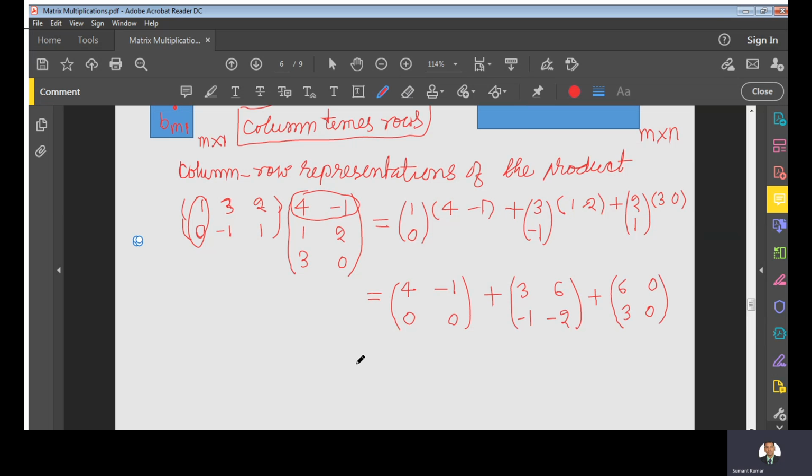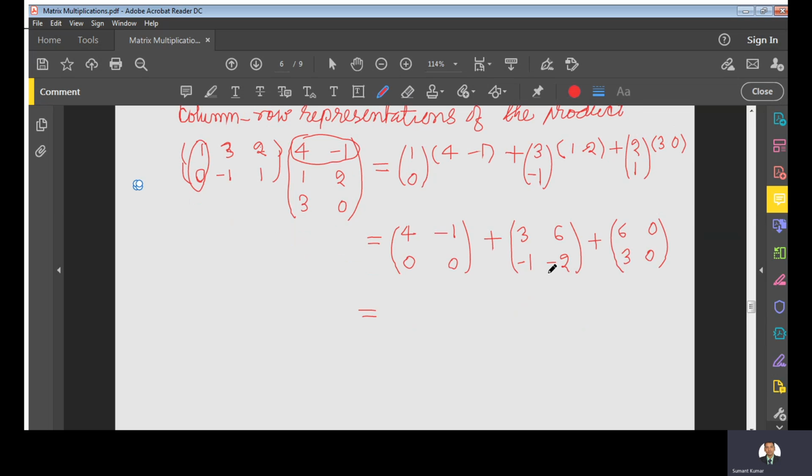Now you add all these three matrices, because all are 2 by 2 matrices of the same order. You have 4 plus 3 plus 6, first element -1 plus 6, and 0. You will add the corresponding elements only.